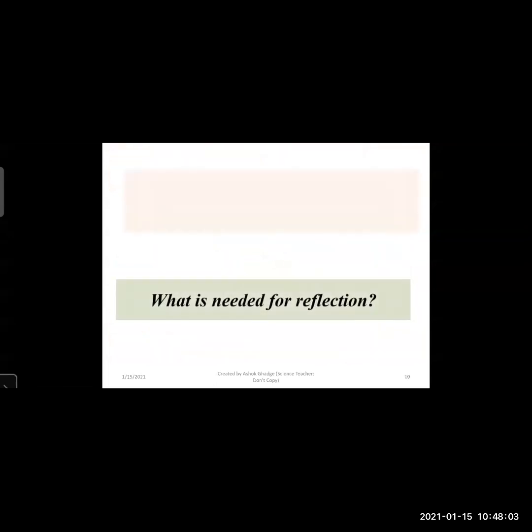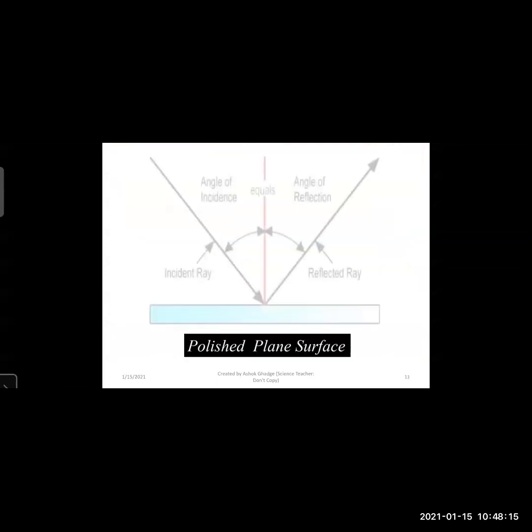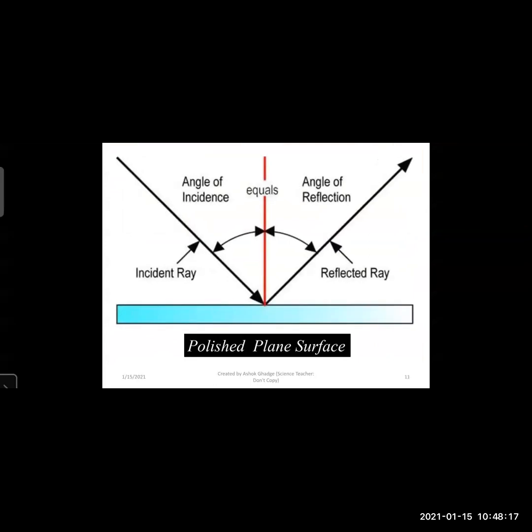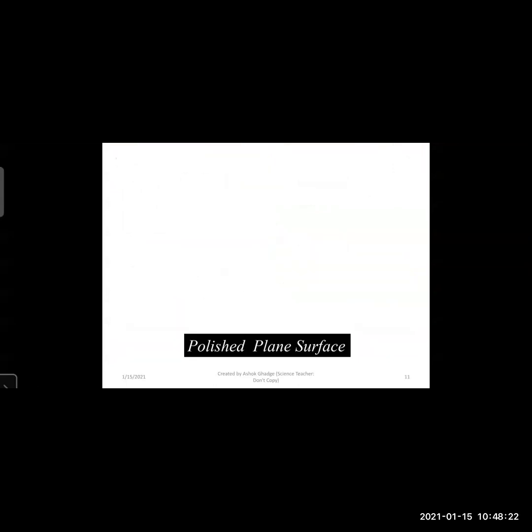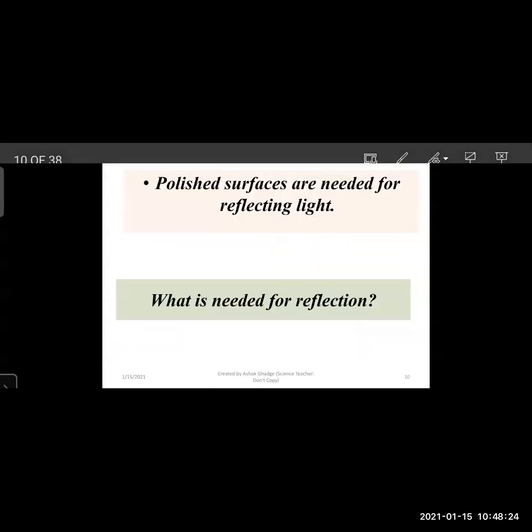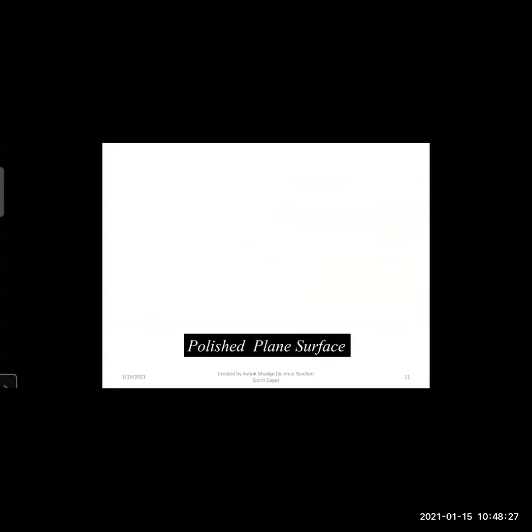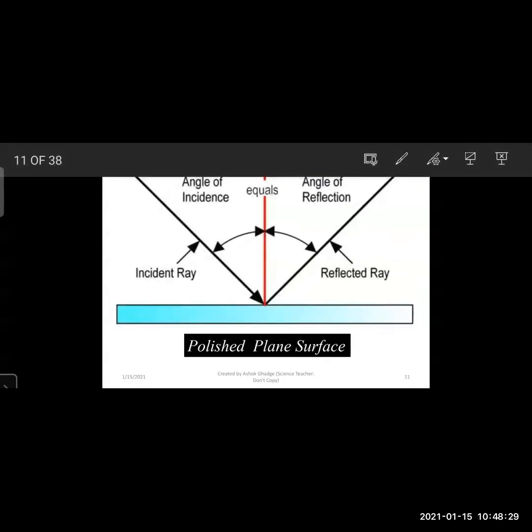So what is needed for a reflection? It needs only a polished surface. Polished surfaces are needed for reflecting light. So we will see the polished plain surface will give reflection. Quickly, that is the incident ray, which is falling on the plane surface, and the reflected ray.